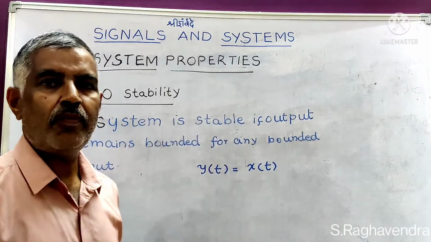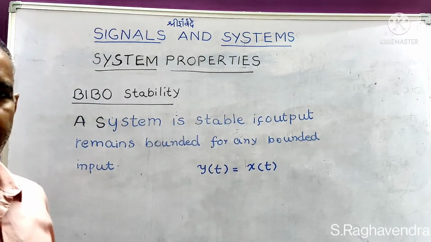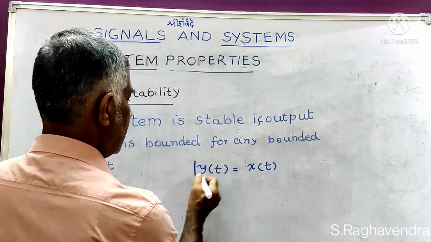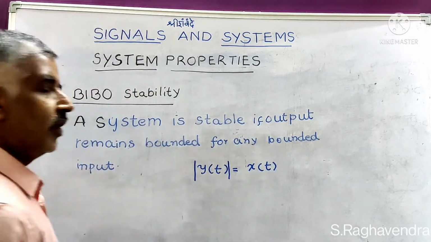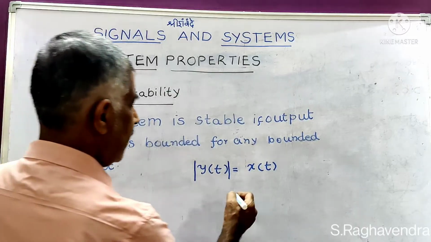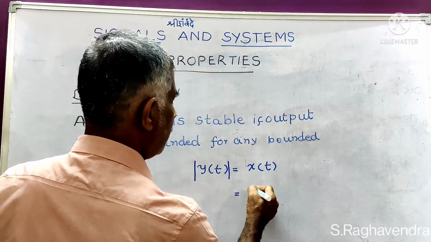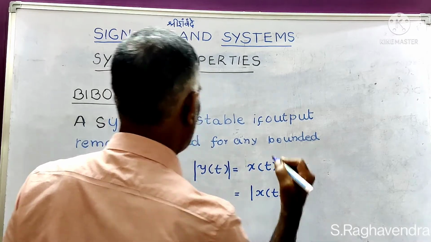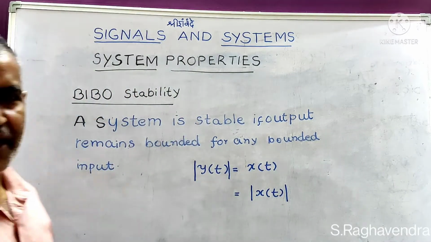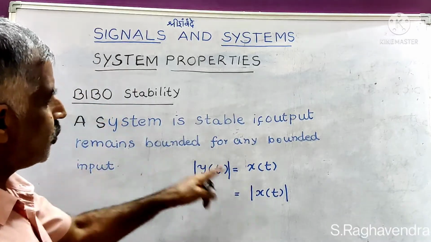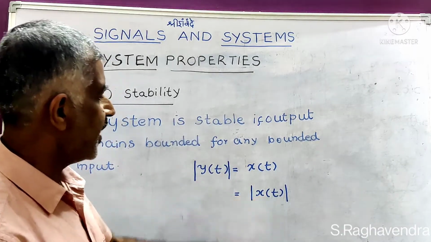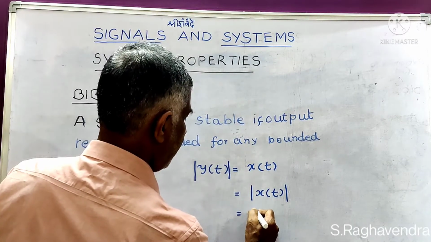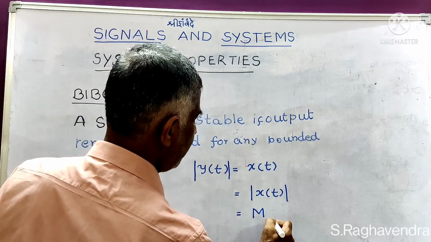Now we should work out the problem in this manner. Take mod sign on both sides. Mod y of t, and then we have to take mod sign for the input, so that is mod x of t. If you assume that mod x of t is a bounded function, then this condition is satisfied.